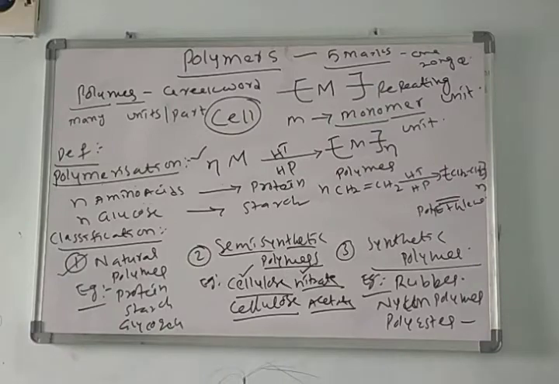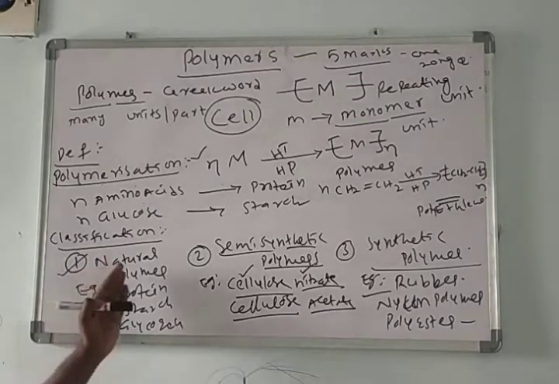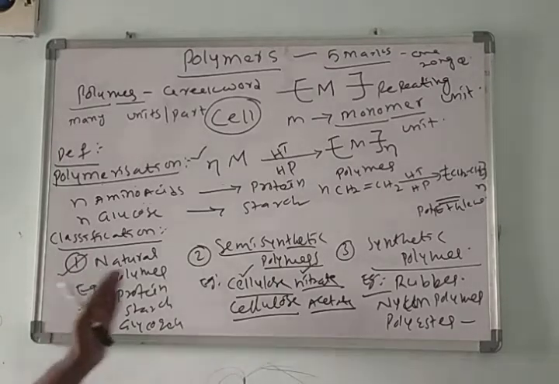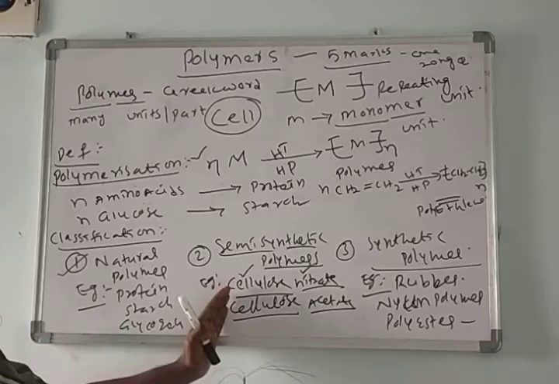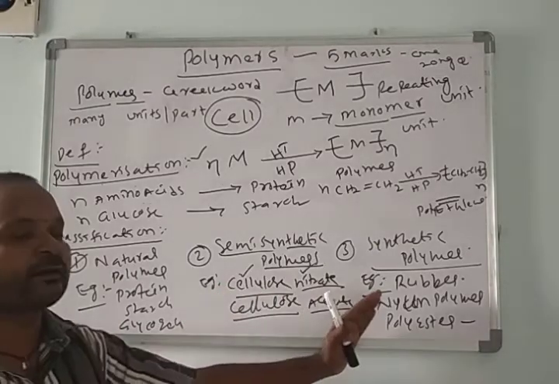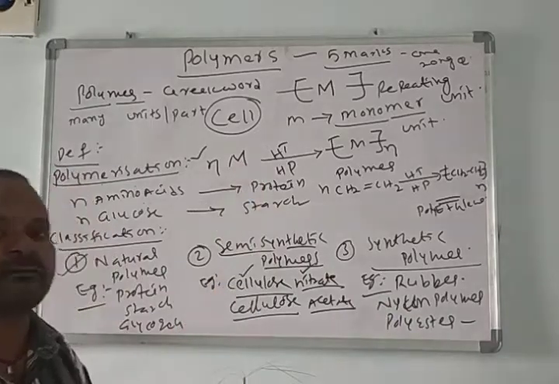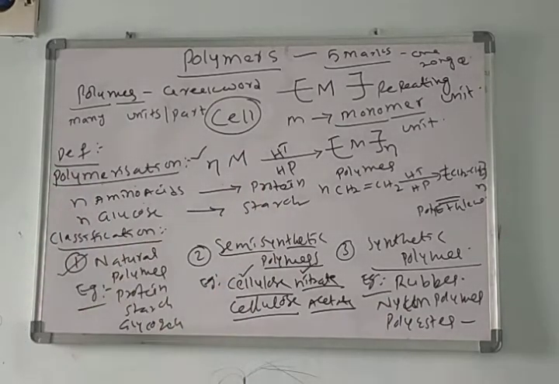This is one simple classification of polymers: classification based on the source. Polymers are classified into three types. One is natural polymer, the second is semi-synthetic polymer, and the third is synthetic polymer. This is about the classification and definition of the polymer.